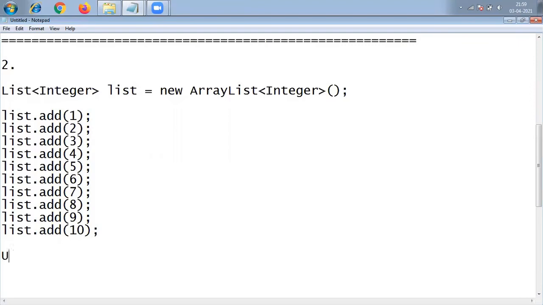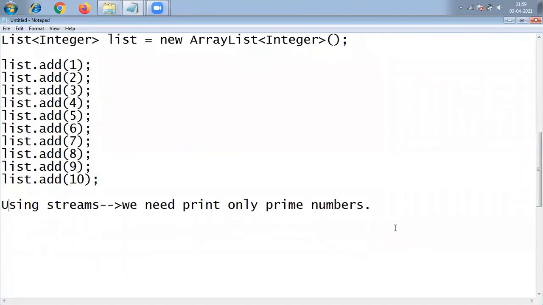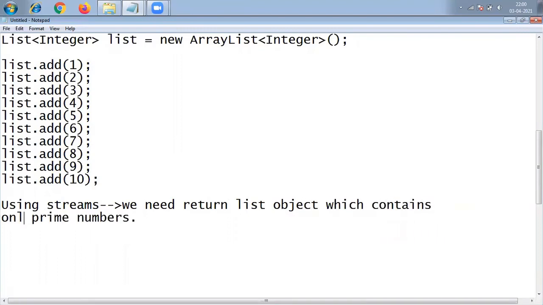Using streams, we need to print only prime numbers. We need to return a list object which contains only prime numbers. So what is the output, friends? He is giving 10 numbers, so you have to display 2, 3, 5, 7. So that is the output.